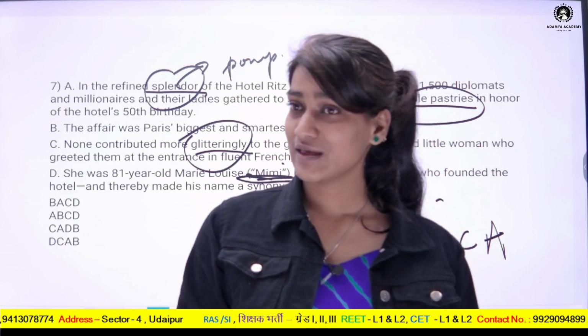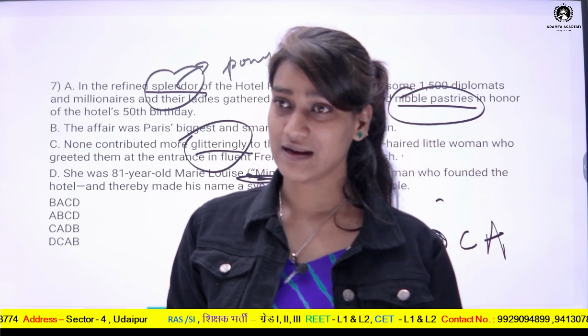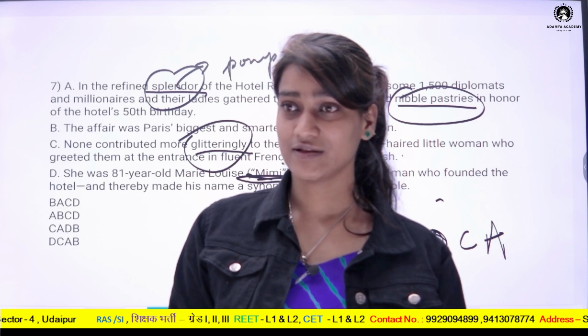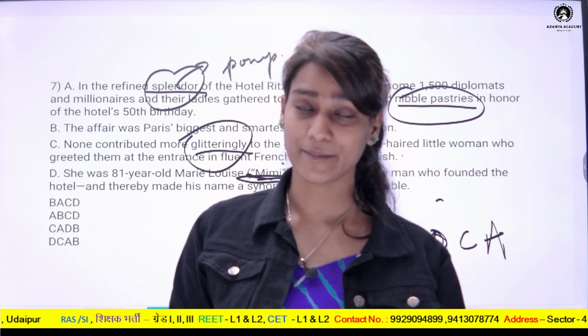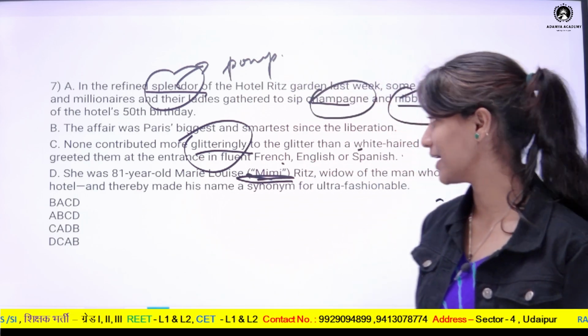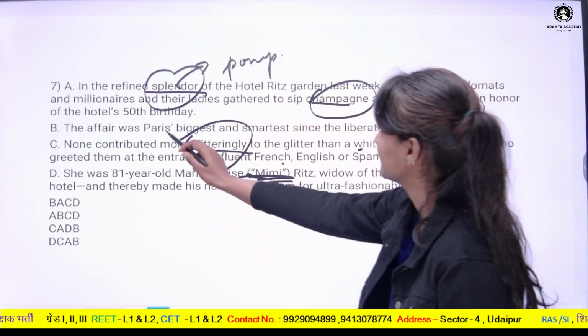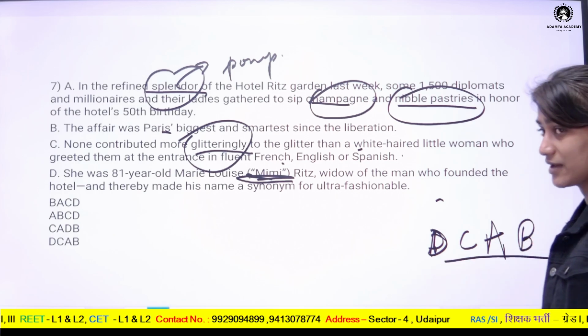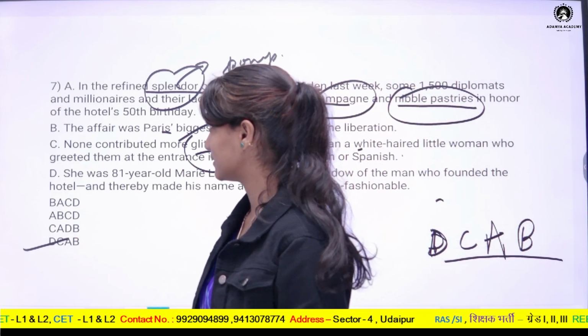So that's why the concluding line will be a general statement in which it will be compared to the events which are happening in Paris at the same time. So this will be the concluding line. The option which has this sequence will be the answer. So this is the answer.